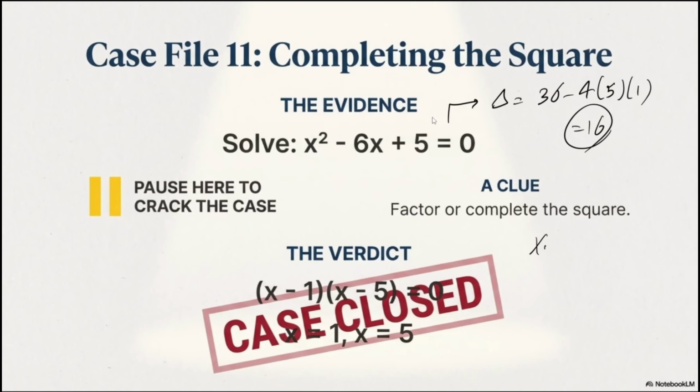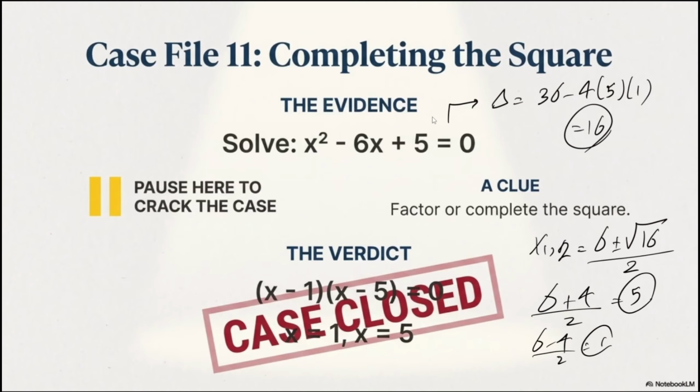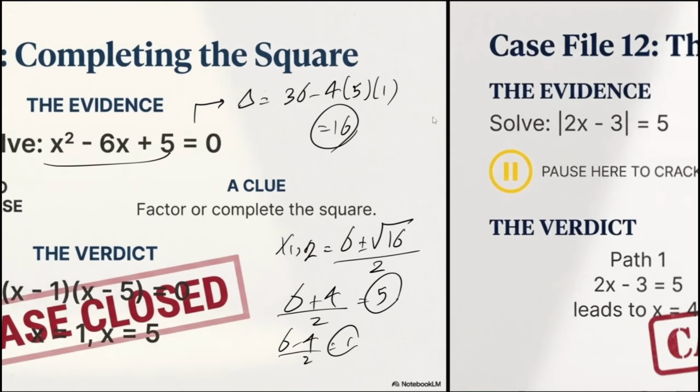Then your x1 and x2 is going to be negative b, which is negative of negative 6, 6 plus minus root 16, divided by 2a, which is 2. So you have 6 plus 4 divided by 2, which is 5, and 6 minus 4 divided by 2, which is 1. So you have it like this. If you would like to write it in factoring format, it's going to be x minus 5 times x minus 1 equals 0. Both of them are the same, so we don't have any issue.